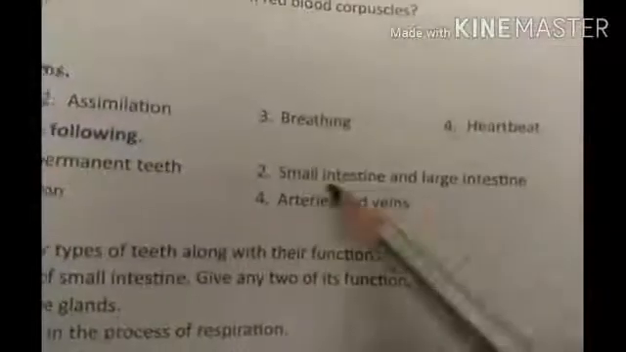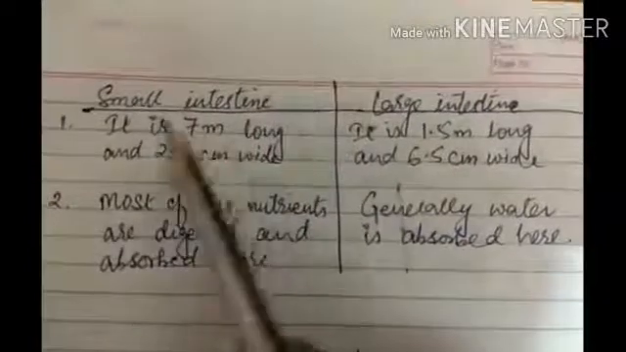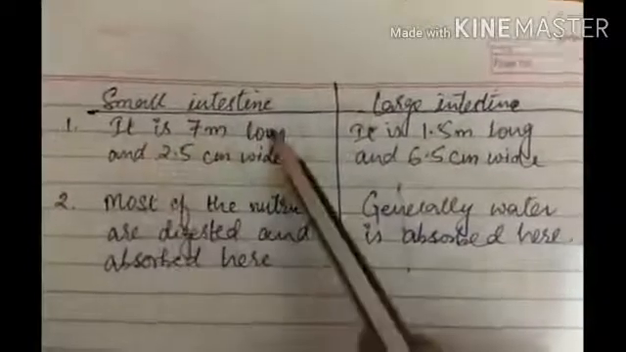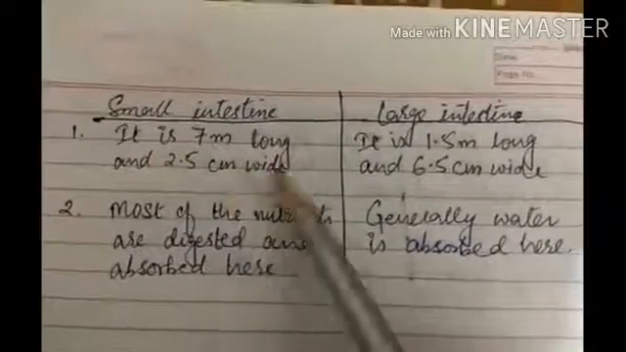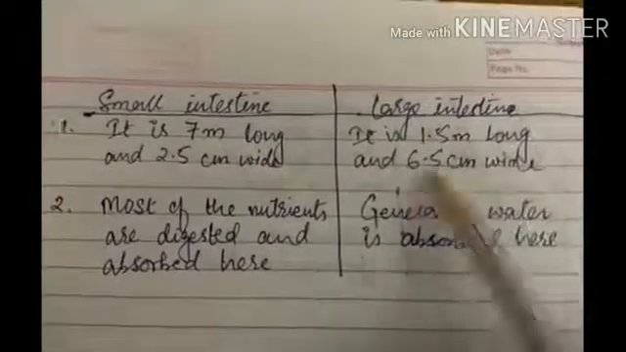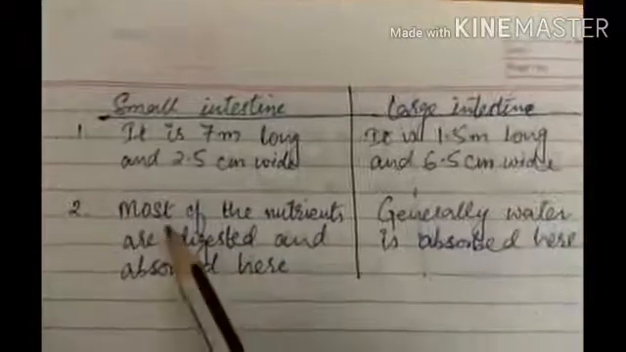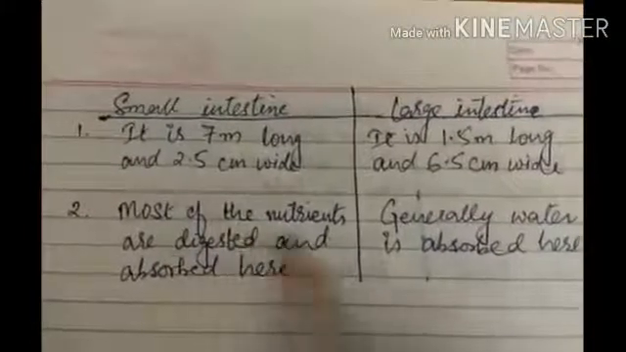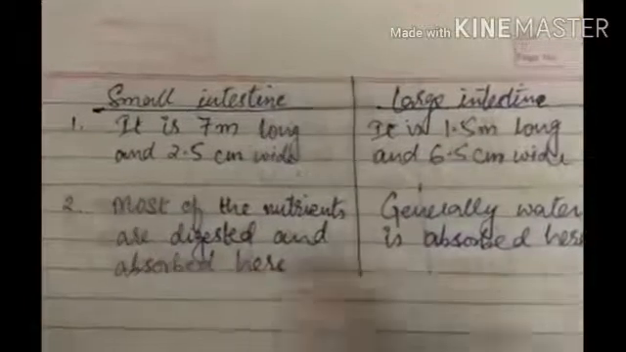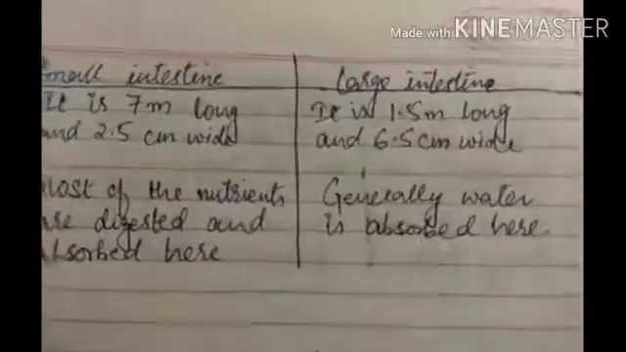Then small intestine and large intestine. So two columns you will make. So first point of difference, it is 7 meter long and 2.5 centimeter wide. Here it is 1.5 meter long and 6.5 centimeter wide. Then second point of difference, most of the nutrients are digested and absorbed here. In this category, generally water is absorbed here.